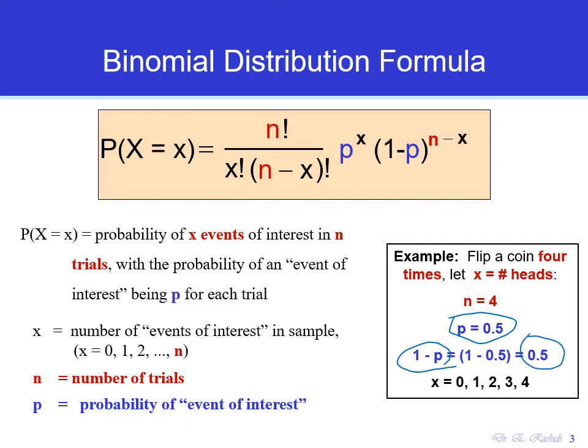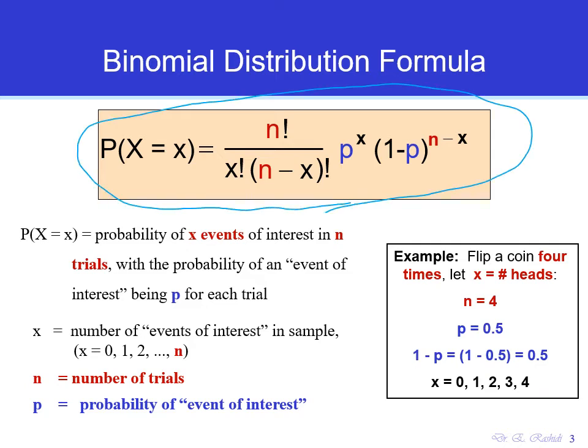And what are the possible outcomes for random variable X, which is the number of heads? It can be 0 heads, no heads at all, 1 head, 2 heads, 3 heads, and 4 heads. So now, using this formula, we can find the probability of any number of successes. For example, if you toss a coin 4 times, and the probability of success is 50%, and the probability of failure is 50%, then what is the probability of getting 3 heads? Using this formula, we can compute that. Let's see an example.